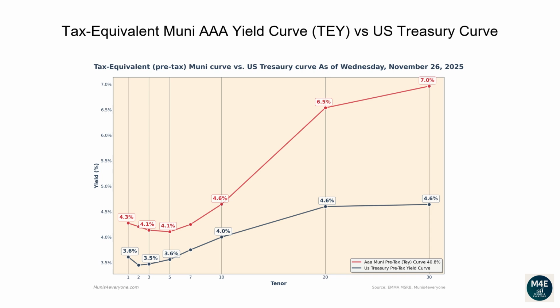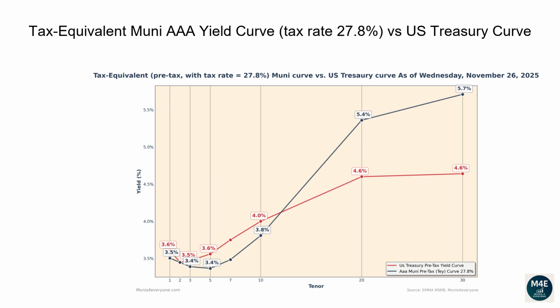For example, if you wanted to buy a 30-year bond, a AAA Muni bond would yield 7.0% compared to a lower yield of 4.6% from a Treasury bond. What if your tax rate, instead of being 40.8%, is for example 27.8%? You may wonder if Muni yields are higher or lower than Treasury yields if you are in a lower tax bracket. As of 2025, a single filer earning between $103,000 and $197,000 would fall in this tax bracket. More on tax brackets later.